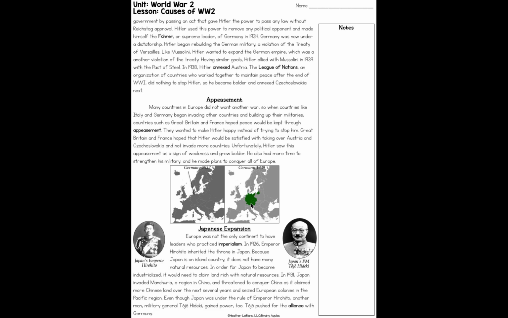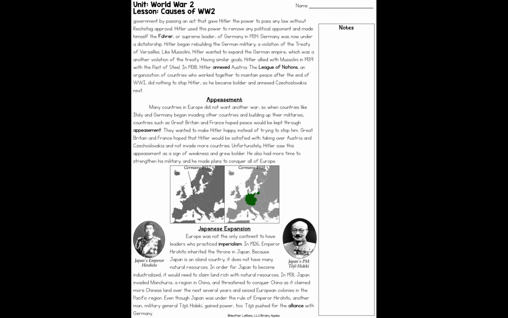Japanese expansion. Europe was not the only continent to have leaders who practiced imperialism. In 1926, Emperor Hirohito inherited the throne in Japan. Because Japan is an island country, it does not have many natural resources. In order for Japan to become industrialized, it would need to claim land rich with natural resources.